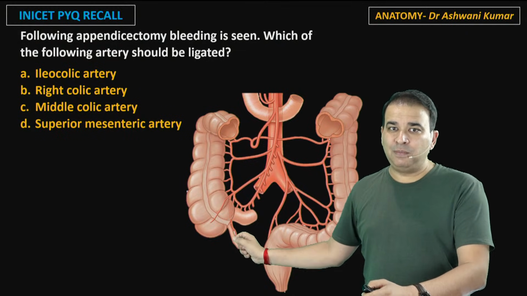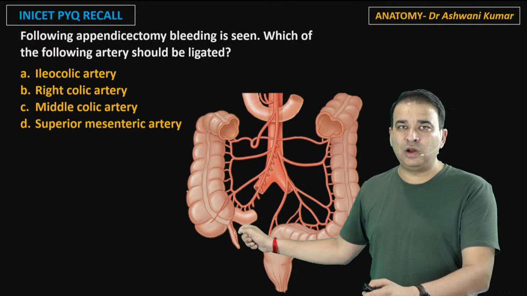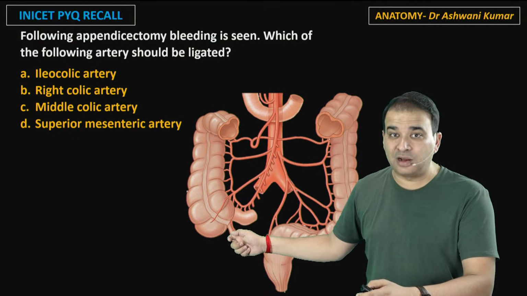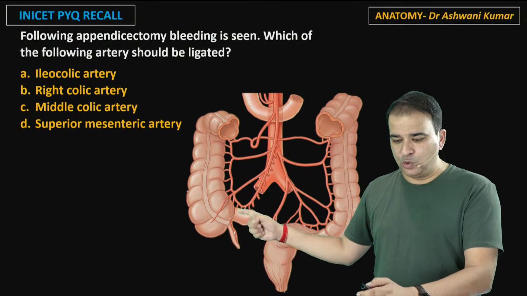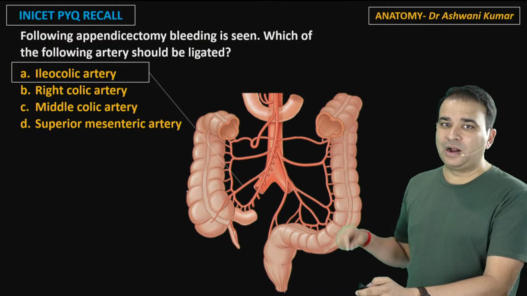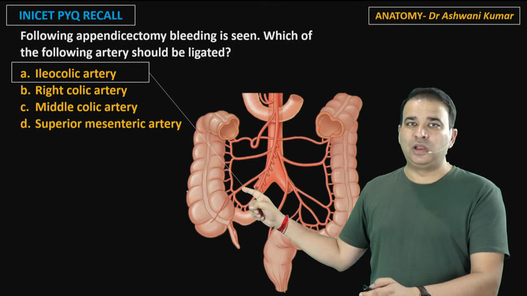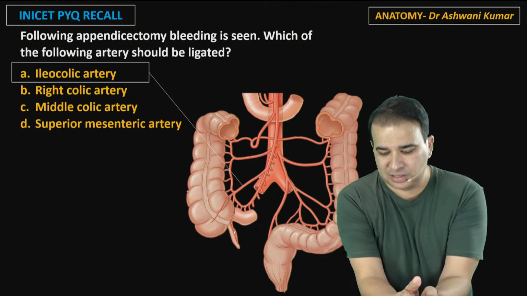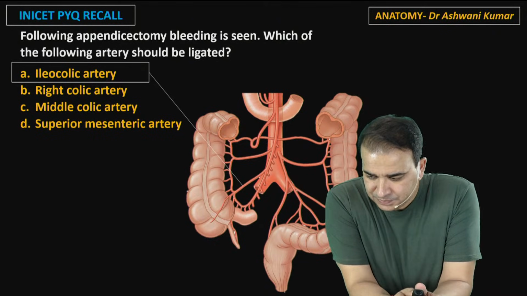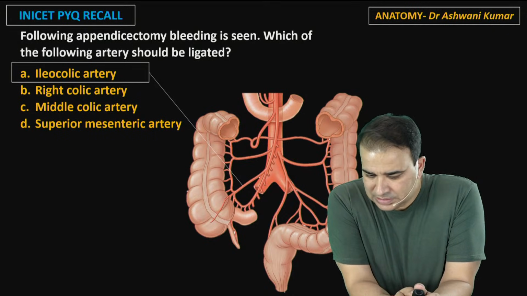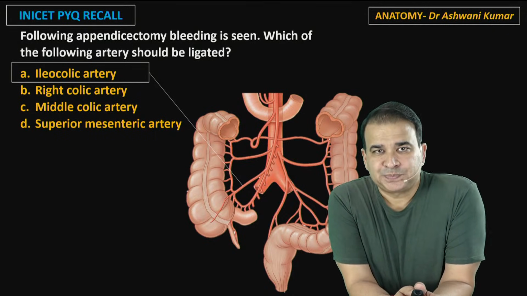So if there is bleeding after appendectomy, obviously what artery do you have to ligate? You have to ligate the artery from where the appendicular artery is coming from, and that is the iliocolic artery. That is the iliocolic artery. So that is the middle colic here, that is the right colic, and this one is the iliocolic artery supplying the cecum and appendix. So that is about it.